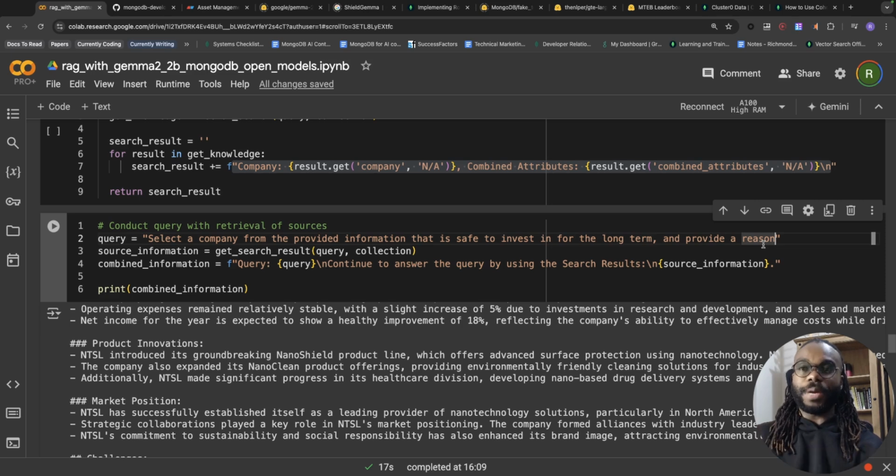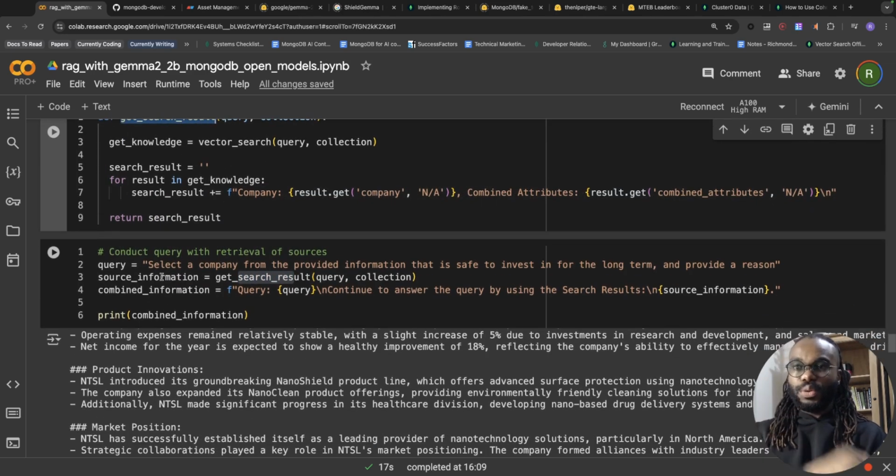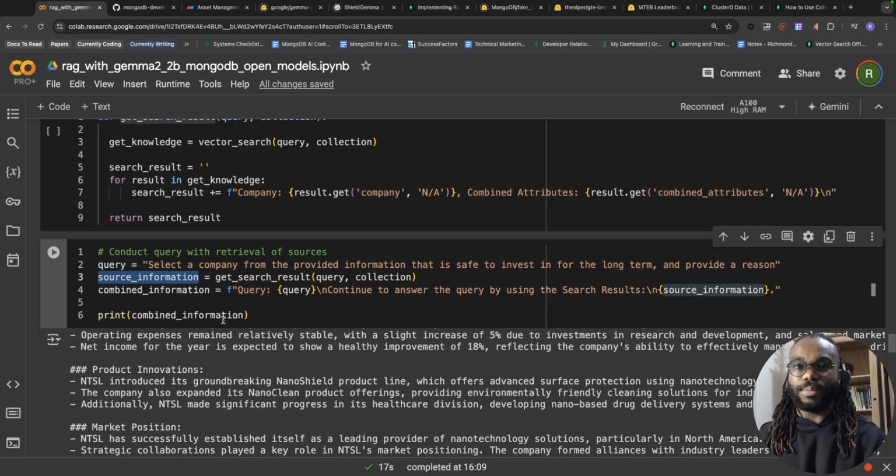Here, what I'm doing is giving you an overview of a RAG pipeline within a financial institution, just to show you how you can implement this. It's very, very simple to implement with MongoDB. So here we have the query. Great. And then we assign the result of this get search result function over here to source information. That's what the variable is called.